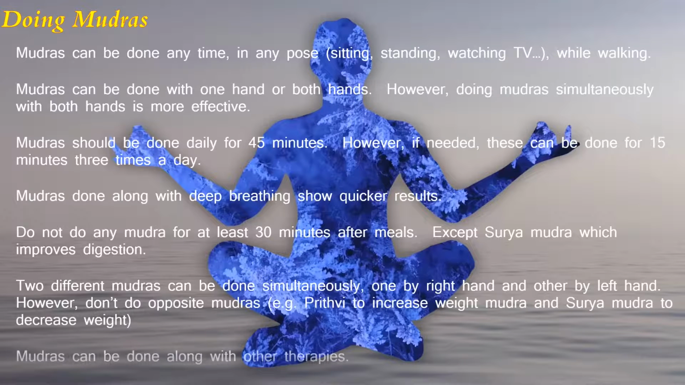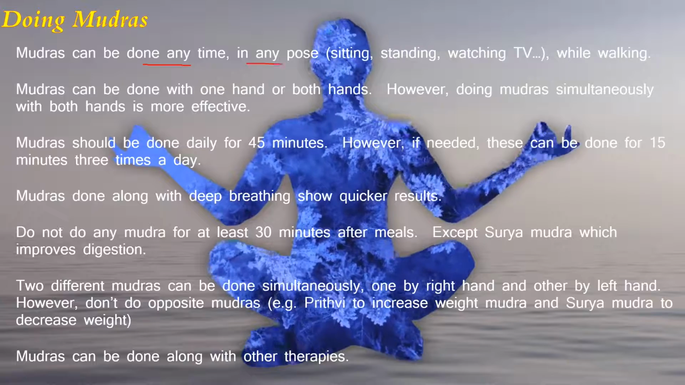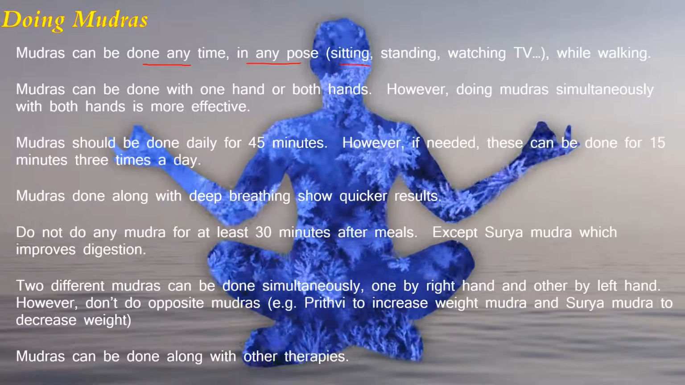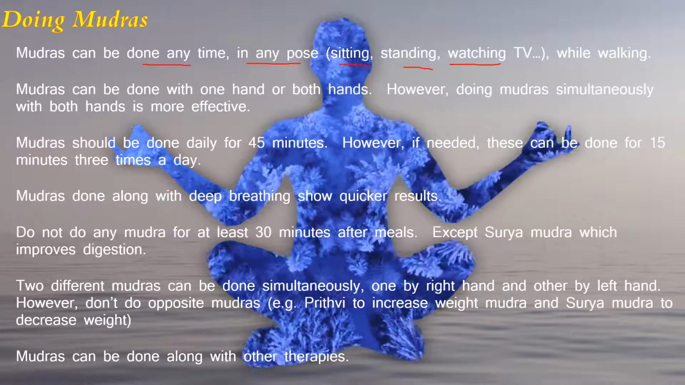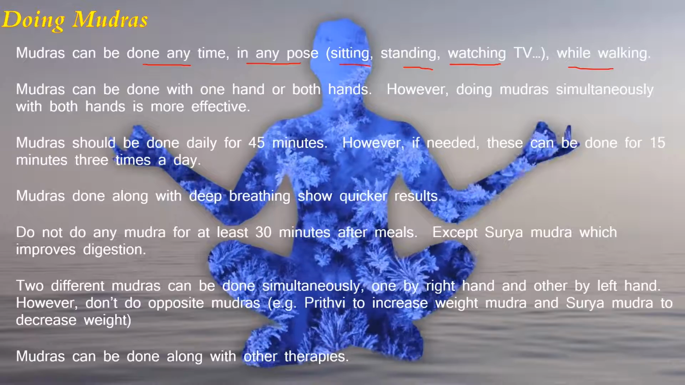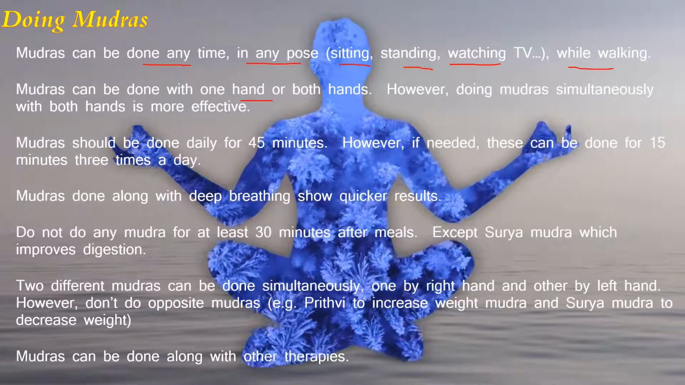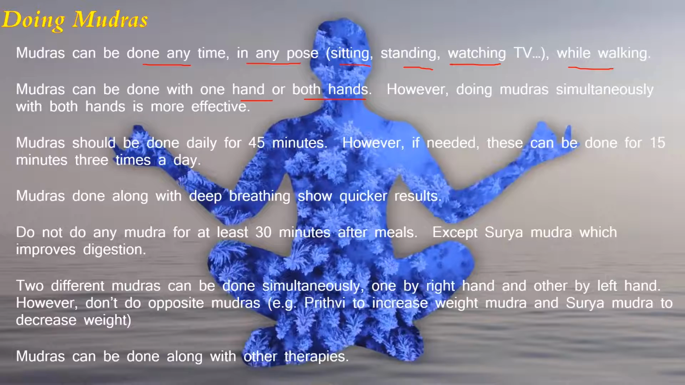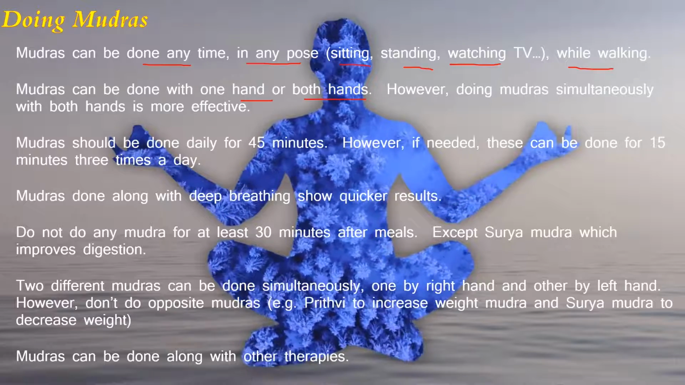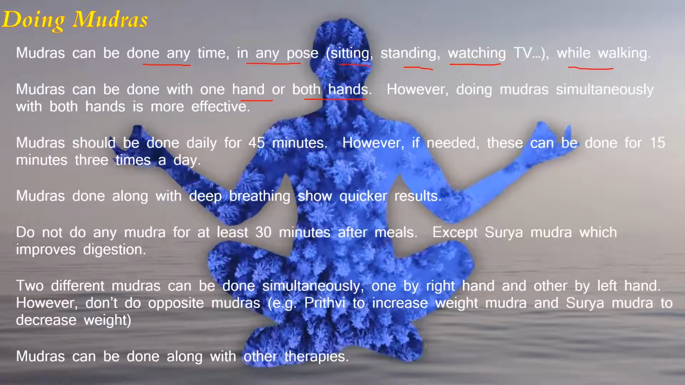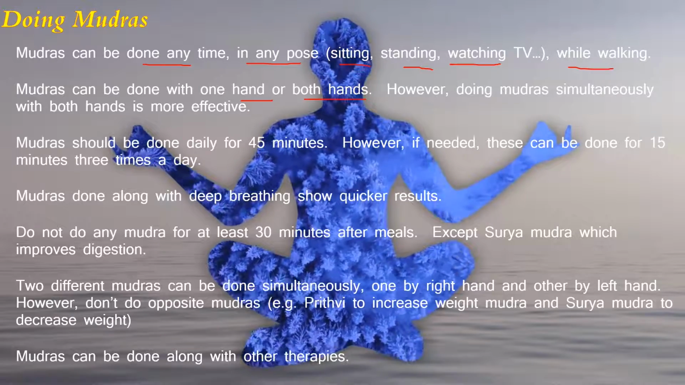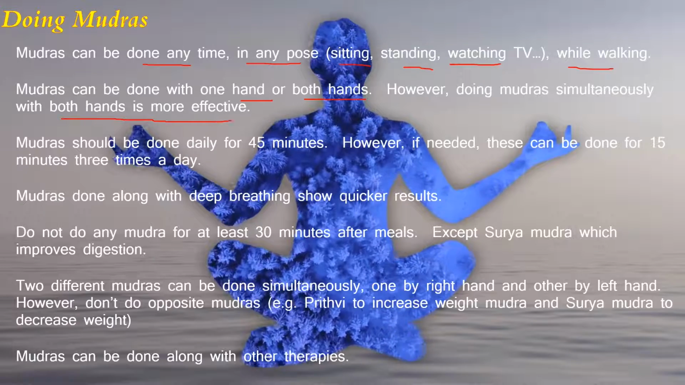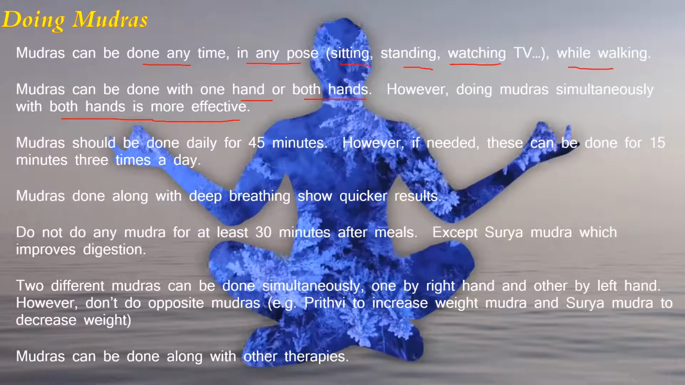Doing mudras. Mudras can be done anytime in any pose, for example while sitting, standing, watching TV, or even while walking. Mudras can be done by one hand, or they can be done by both hands. For example, you can do Vayu Mudra with your right hand and not do anything at the same time with the left hand. But generally it is better if you do the same mudra with both hands simultaneously.